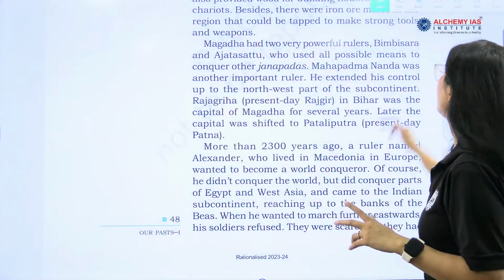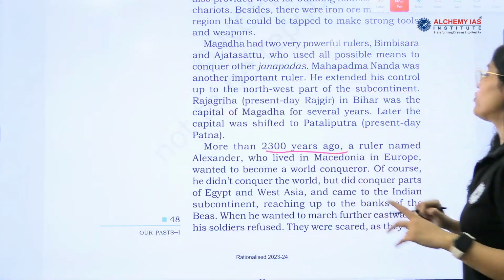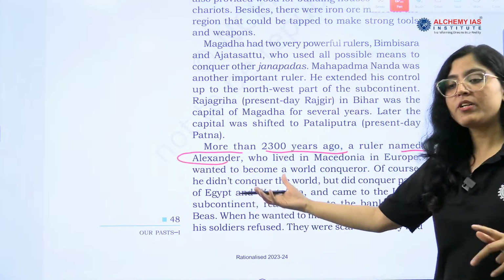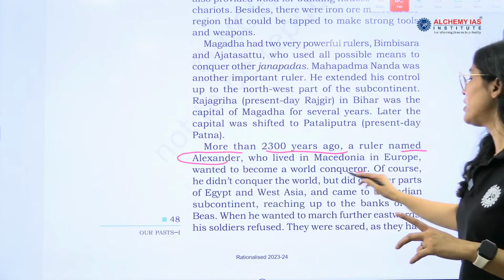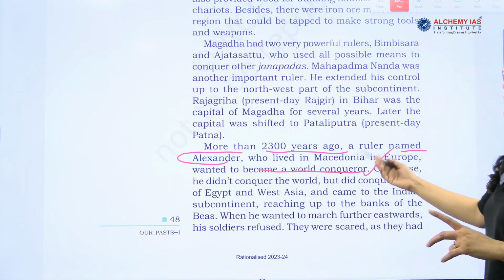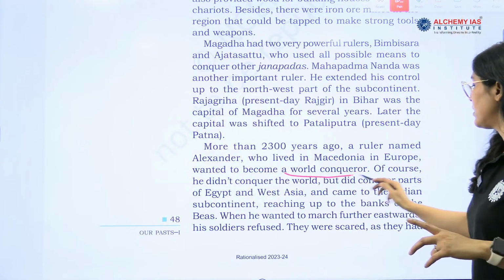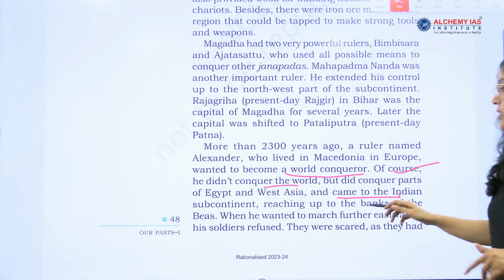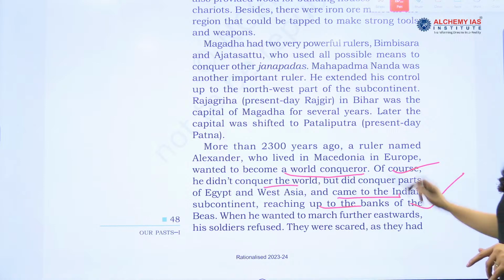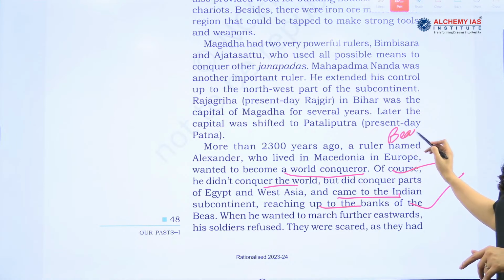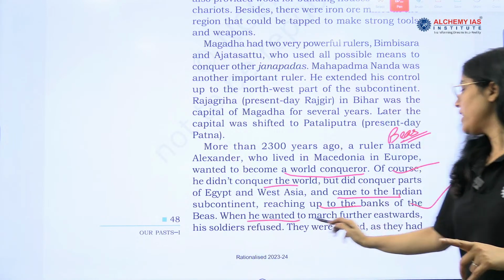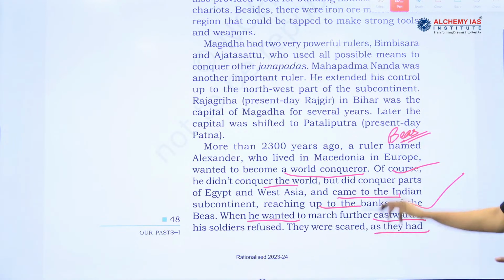Okay, now more than 2300 years ago, a ruler named Alexander, see, they have mentioned Alexander, wanted to conquer the world. He wanted to become a world conqueror, right? Of course, he could not conquer the world, but he came to the Indian subcontinent, reaching up to the banks of the Beas, in the northwest part of India. Now, when he wanted to march further eastwards, what happened?